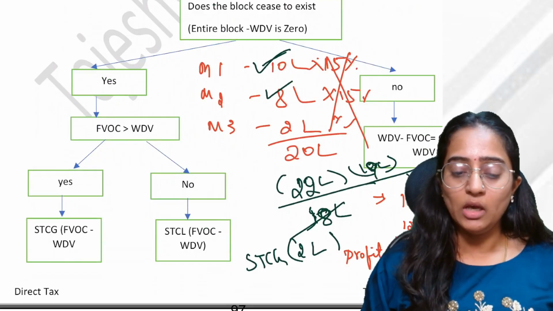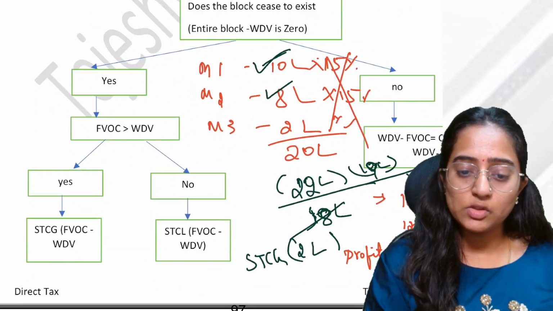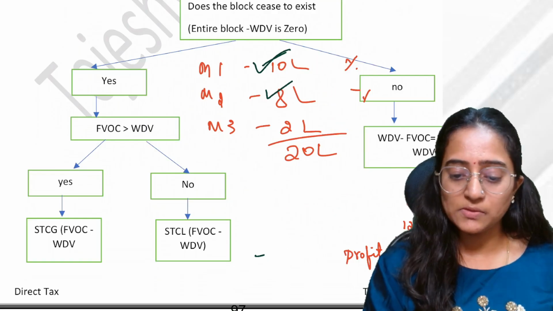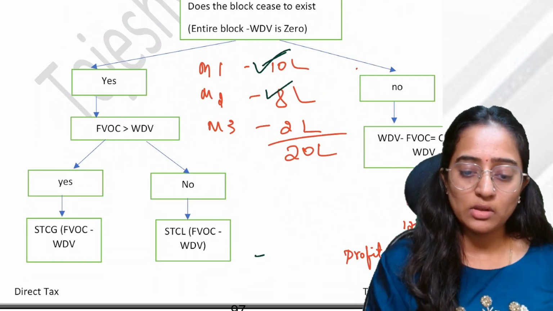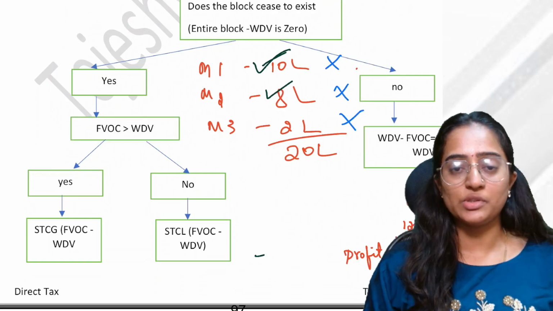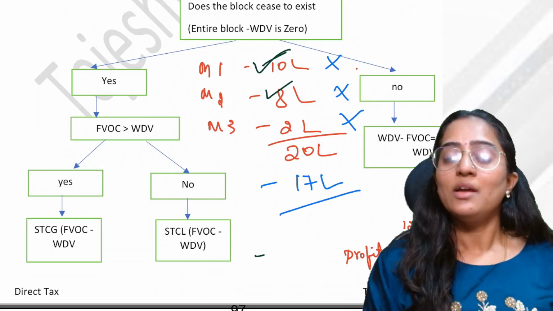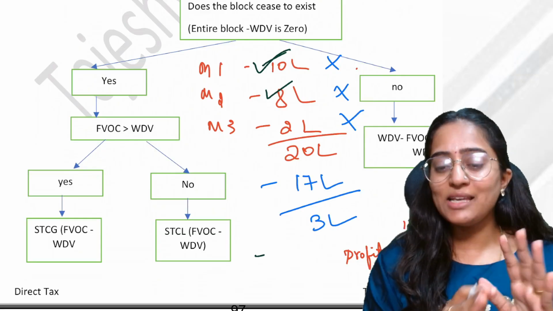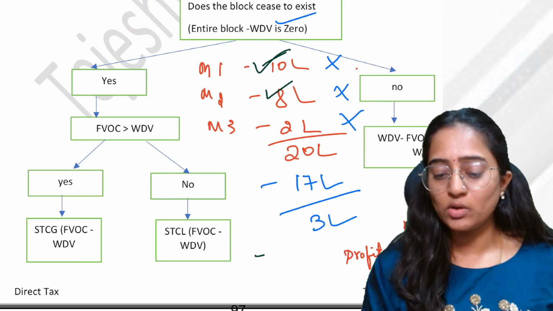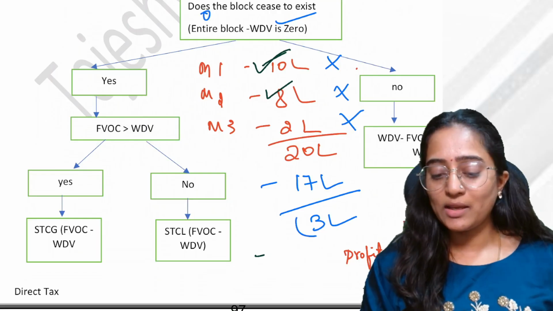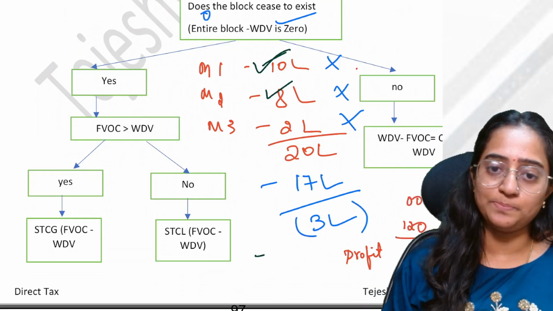Suppose you have sold all the assets, machinery 1, machinery 2, and machinery 3, all the 3, but you have sold them for only 17 lakh in total. Now, as the entire WDV block is 0, whatever you would get would be your short-term capital loss.